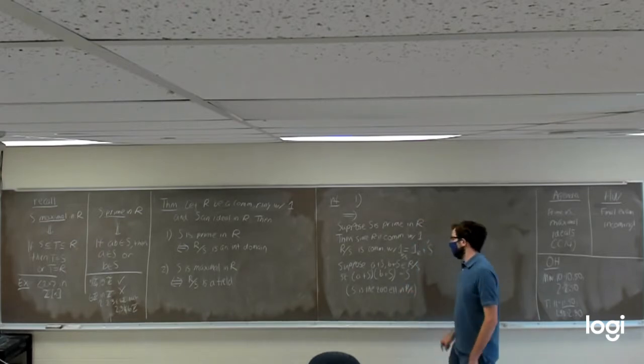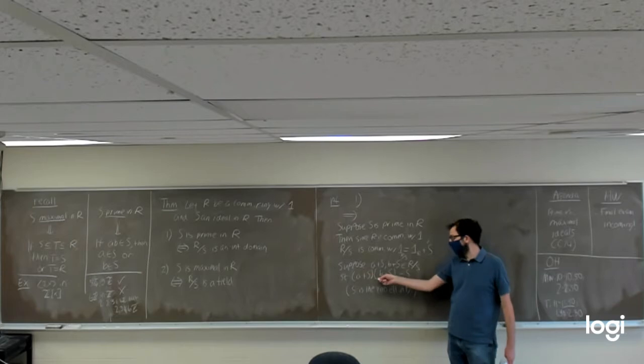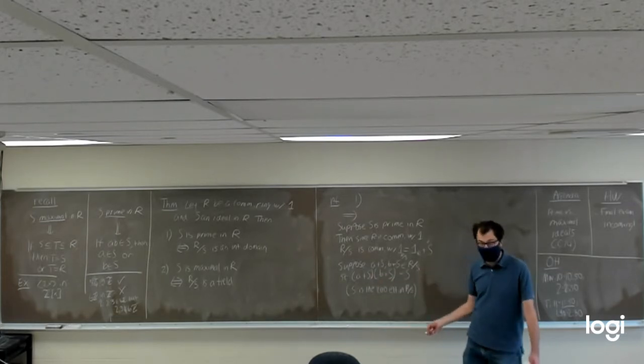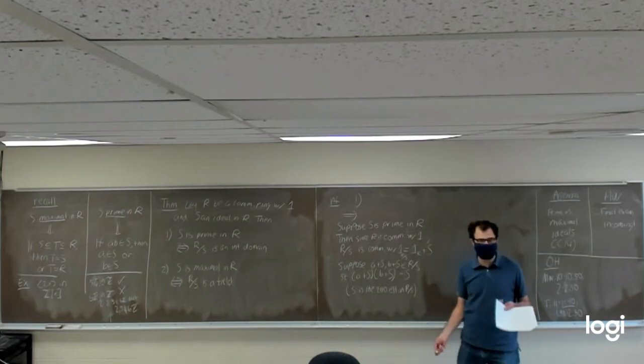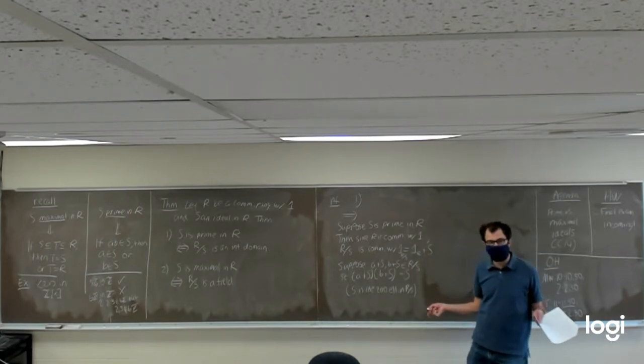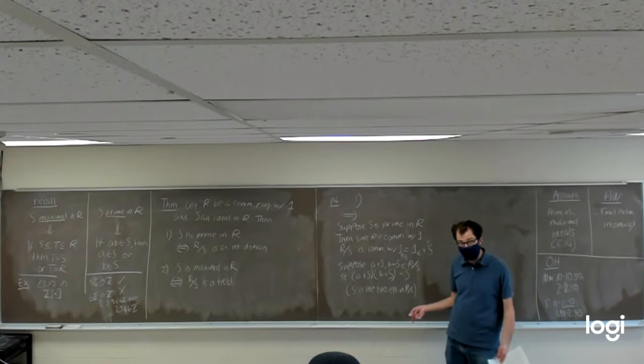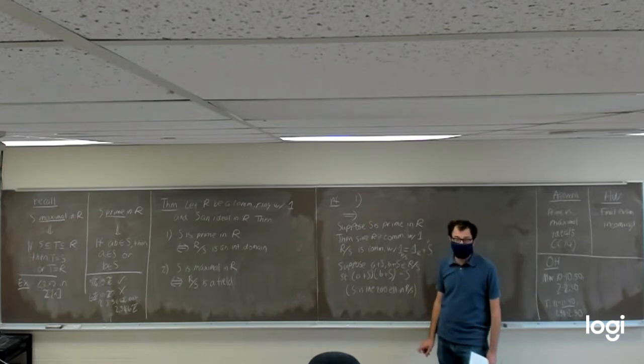And then our goal is going to be to show that if the product of these 2 things is S, then one of these 2 ideals, either A plus S or B plus S, had to have also been S to start with, the 0 element. That proves R mod S is an integral domain.